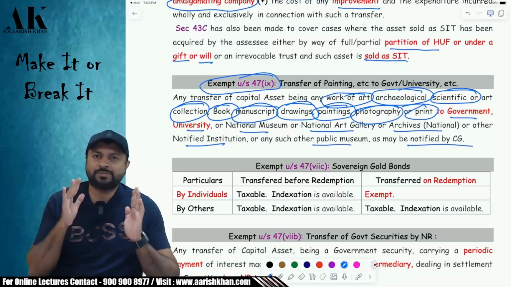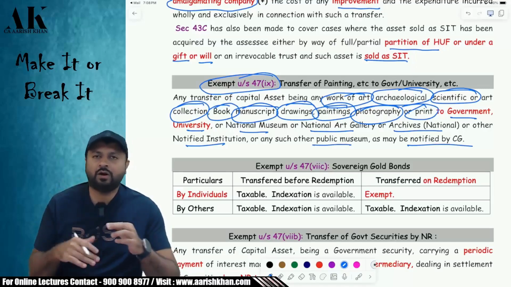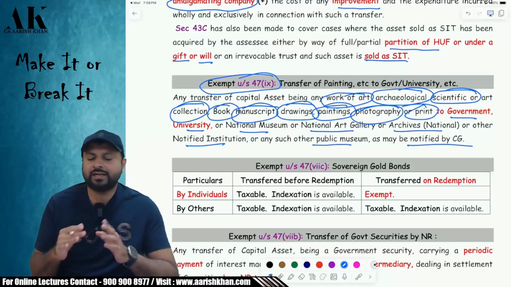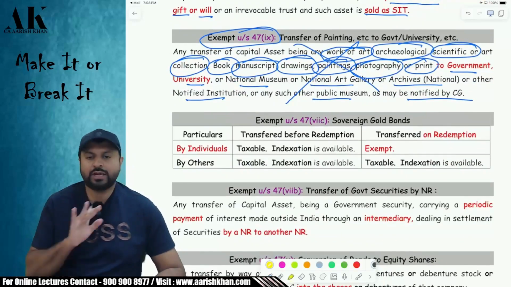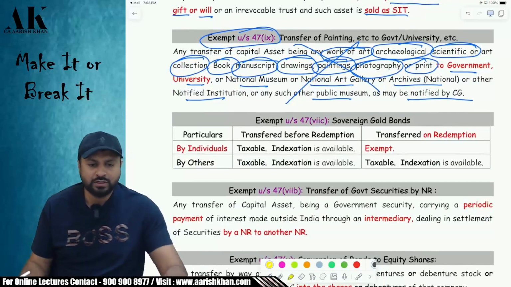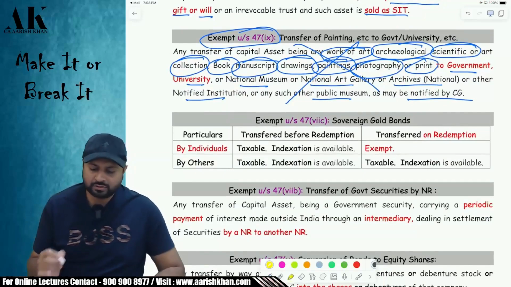So if you sell these specific items to governmental people or a public museum or the national art gallery, etc., then capital gains is what? Please tell me. It is exempt. No capital gains will be charged on you. Is it clear, all of you? Please tell me.